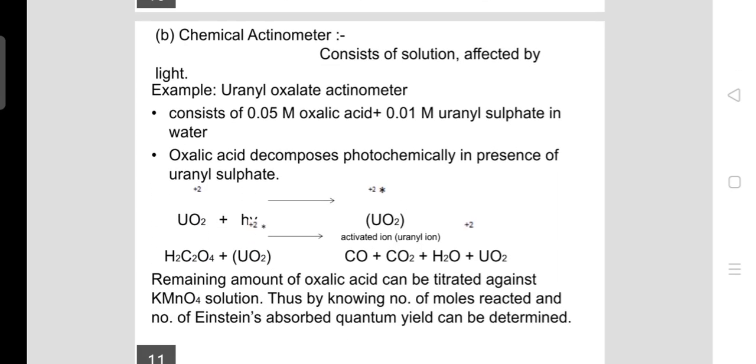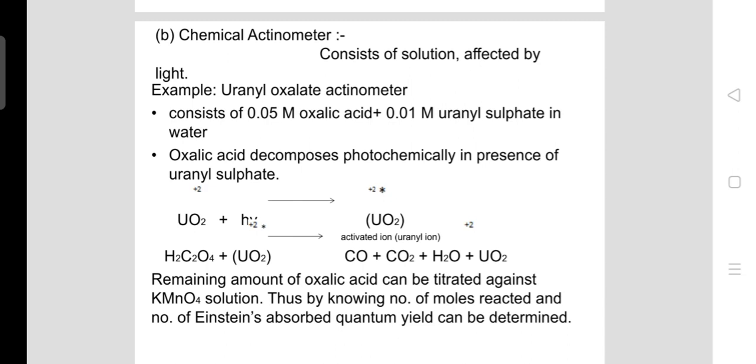Now the next one is the chemical actinometer, which consists of a solution which is affected by light. For example, now you can see here the extent of reaction is directly proportional to the intensity of light absorbed.